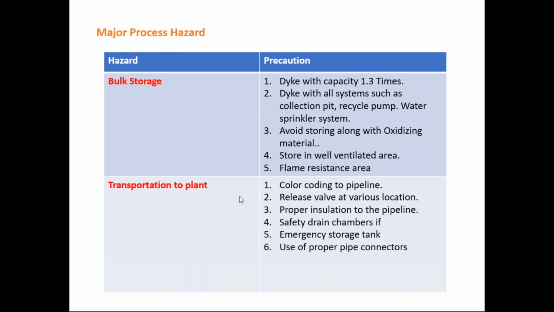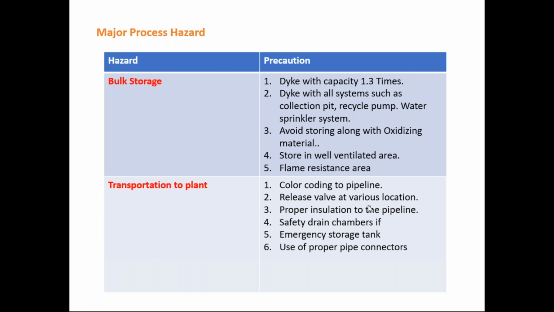Then transportation to the plant. While transporting these chemicals to the plant, color coding of the pipeline should be given. There are some IS guidelines for this color coding. A red pipeline indicates something, a green pipeline indicates something else, and yellow indicates something else. Different chemicals are transferred from one point to another, and you can understand which chemicals are flowing through which pipeline.